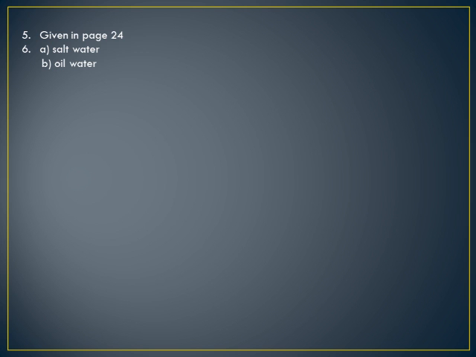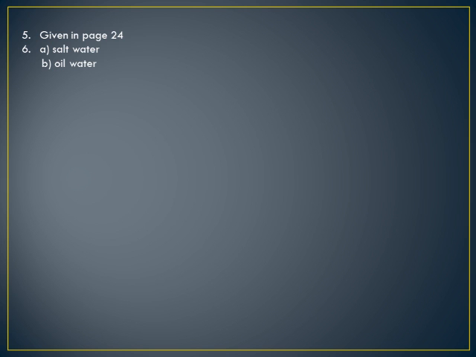Write true or false, T for true and F for false. Gold is a non-metal, it is false. Water is made up of hydrogen and oxygen? True. Mixtures are always heterogeneous? False. Homogeneous mixtures are also there, like salt water, sugar water, which we have discussed.